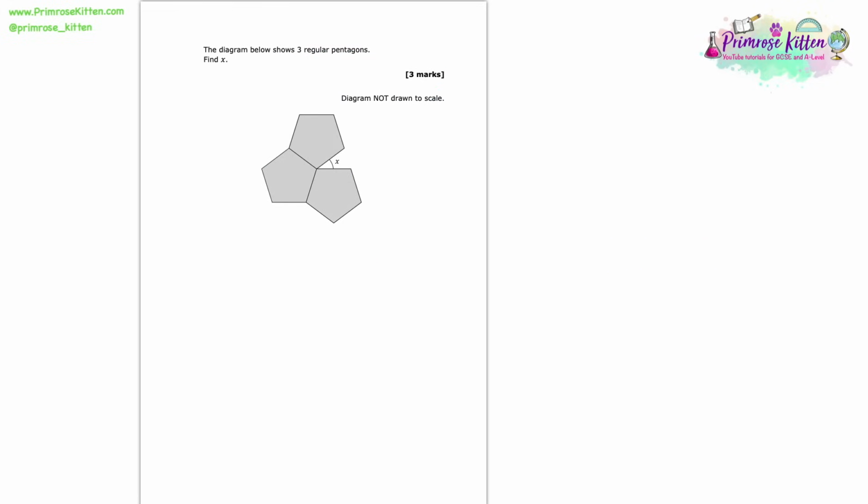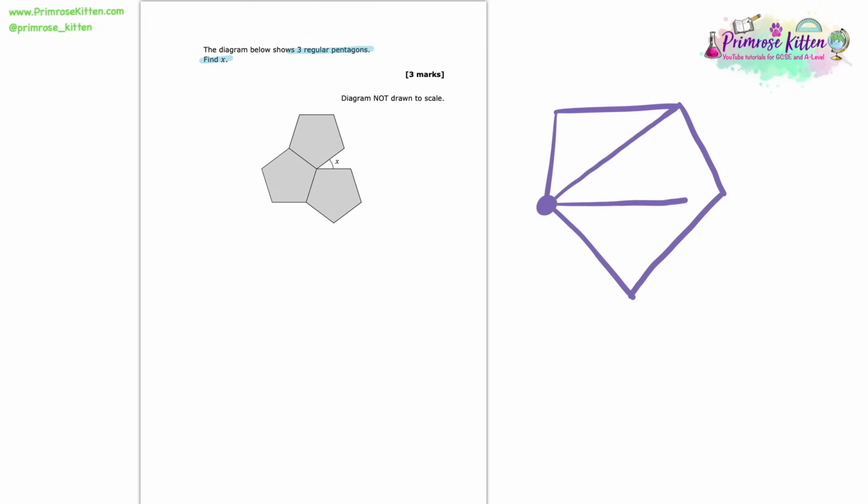So the diagram below shows 3 regular pentagons, and we're asked to find x. When working this out, the fact that they're regular pentagons is really important because it tells us that every angle in the pentagon is identical. Here is a little method that we can use to work out the interior angles in a pentagon. If you take one point and see how many triangles you can draw, I can see that I can make 3 triangles. I know that each triangle has an angle sum of 180.